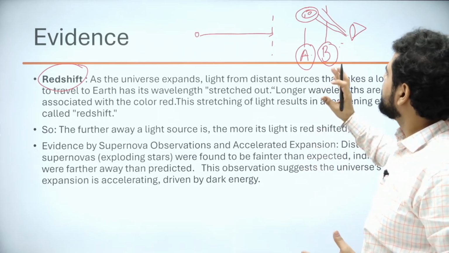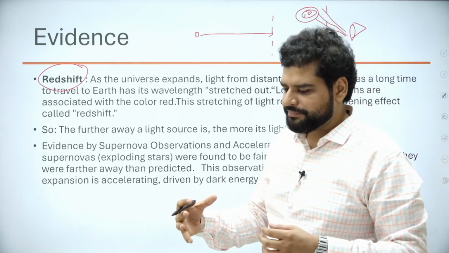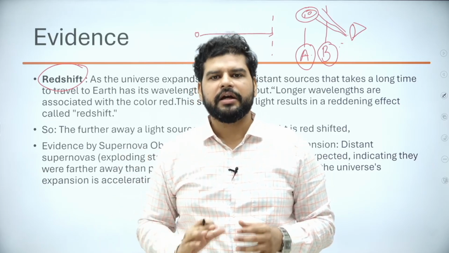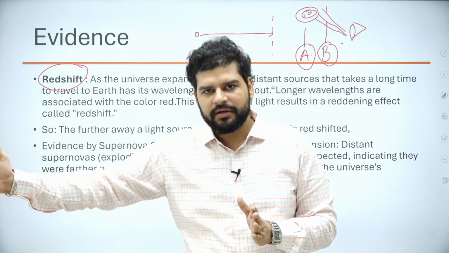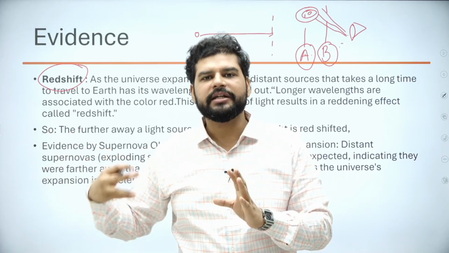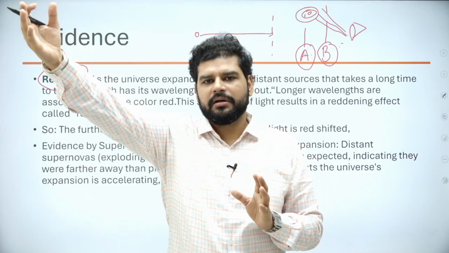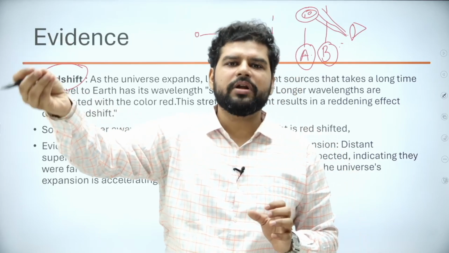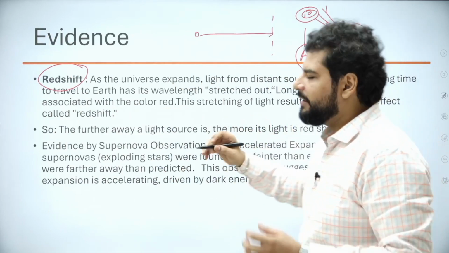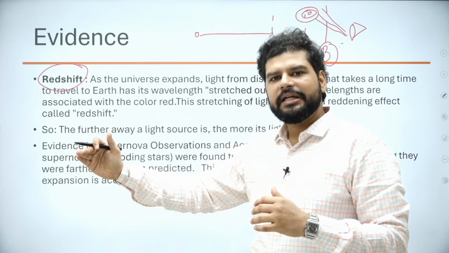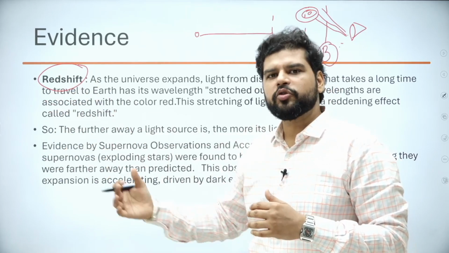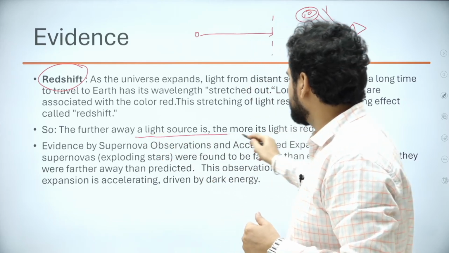Whenever light comes from a closer source, it is less red in color. As the source of light moves away from the observing point, the light gets redder and redder. This is called redshift. The farther away the source of light is, the more red its light would be. It is called redshift because the wavelength of the light rays increases as it travels more. So the further away the light source, the more the light is redshifted.